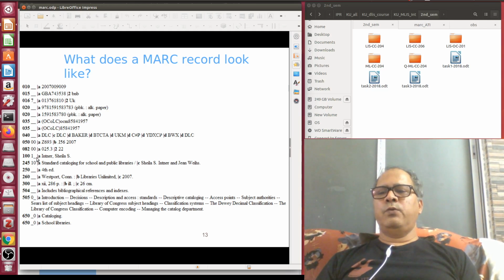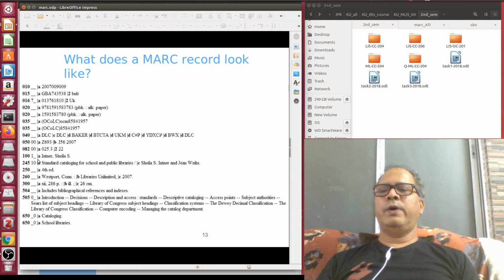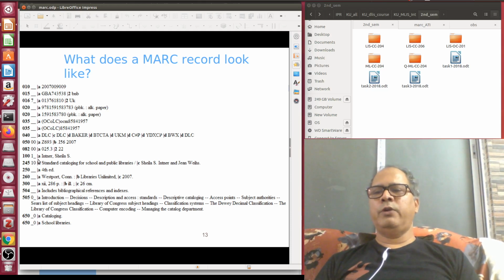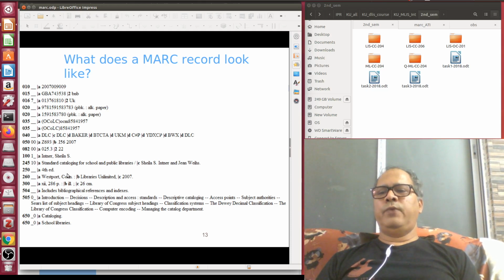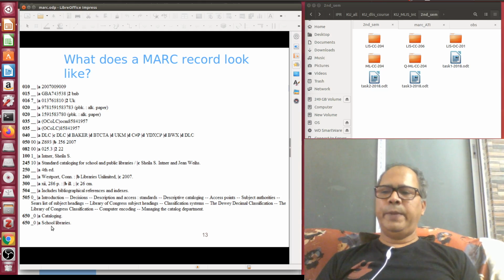Then you see 100, name of the author, a main entry personal name. Here you see the second indicator position value is blank, so one blank. You can also utilize hash when you are writing your answers for MARC 21. Then 245, 250, 260 and so on. Now here you see 650. There are two subject descriptors, one is cataloging, another is school libraries. Both you can repeat with the help of 650, which is meant for the subject access fields.